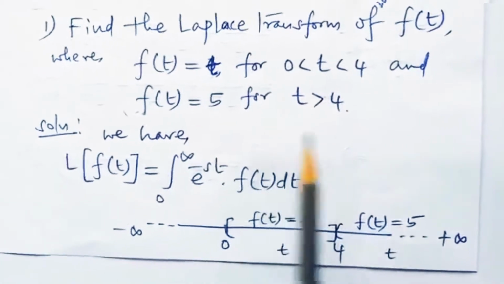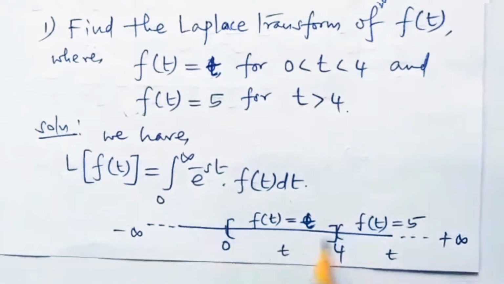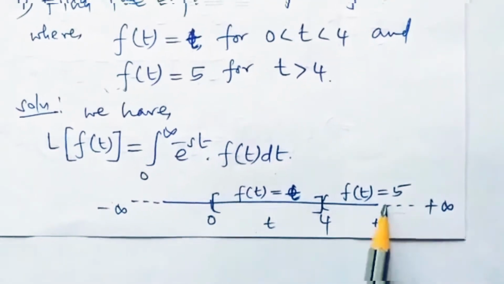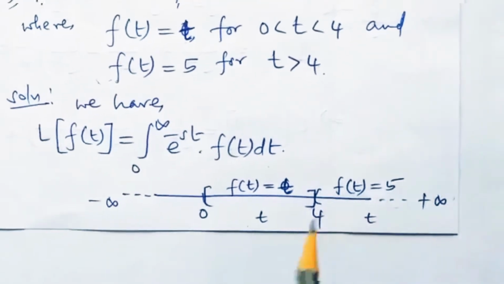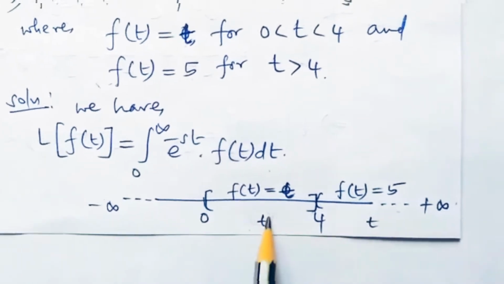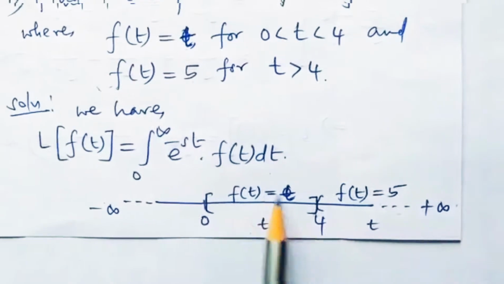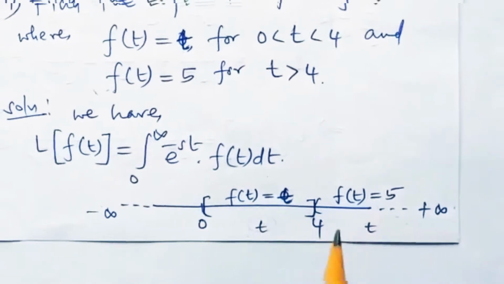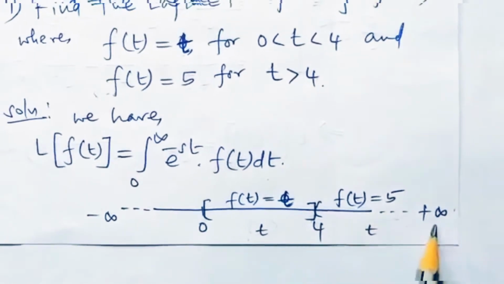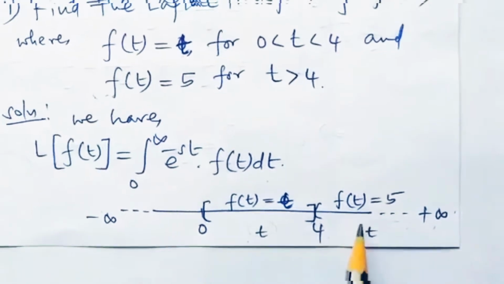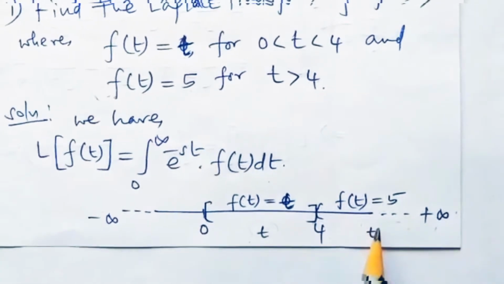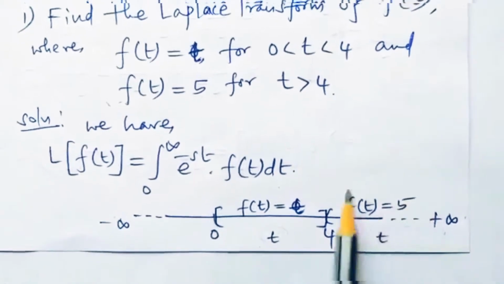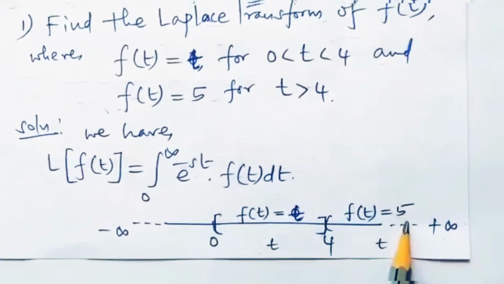Since we are dealing with a real valued function, we can draw a real line over here. On that, this is the point 0. There is one more point 4, and we can extend it up to plus infinity. So whenever the variable t lies between 0 to 4, the corresponding value of f of t is t. And whenever t lies beyond 4, that means it starts from 4 and goes up to plus infinity, in all such cases, let it be t at 4 or 5 or 6 or 7, for t greater than or equal to 4, f of t equals 5.